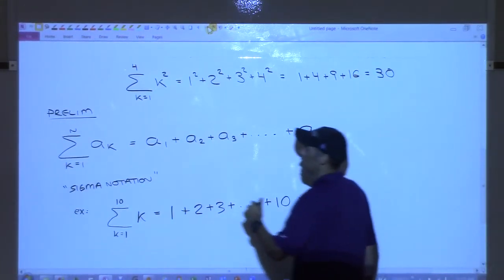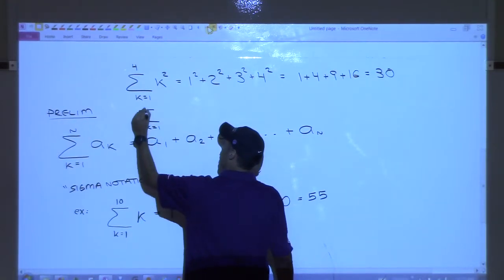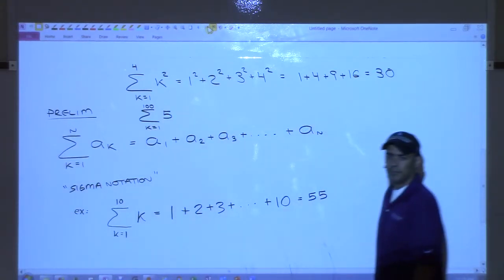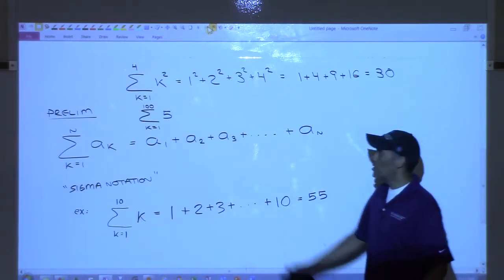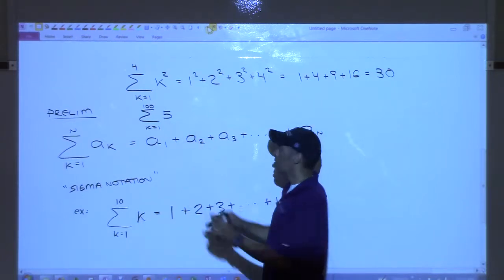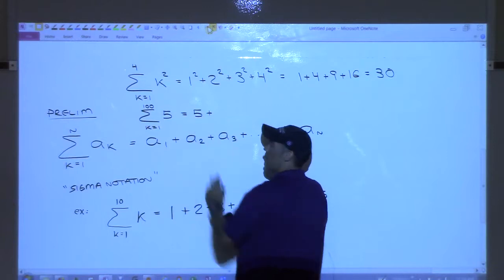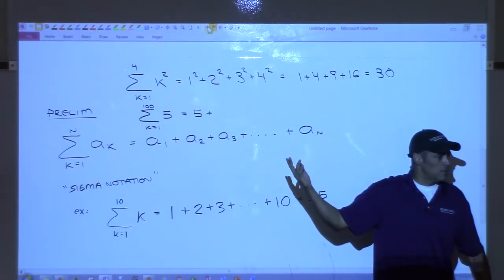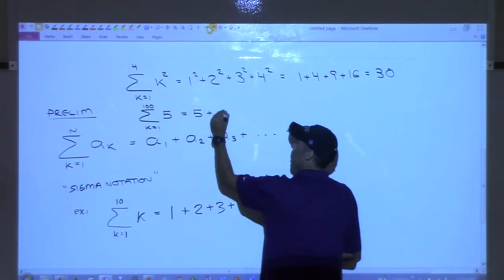Maybe one more? Sum K equals 1 to 100 of 5. So I'm going to start with K being 1, but there is no K here. So what's my first term? 5. Then I go plus, now I let K be 2, but it has no effect on it, does it? So what am I going to write down? Well, 5 again.